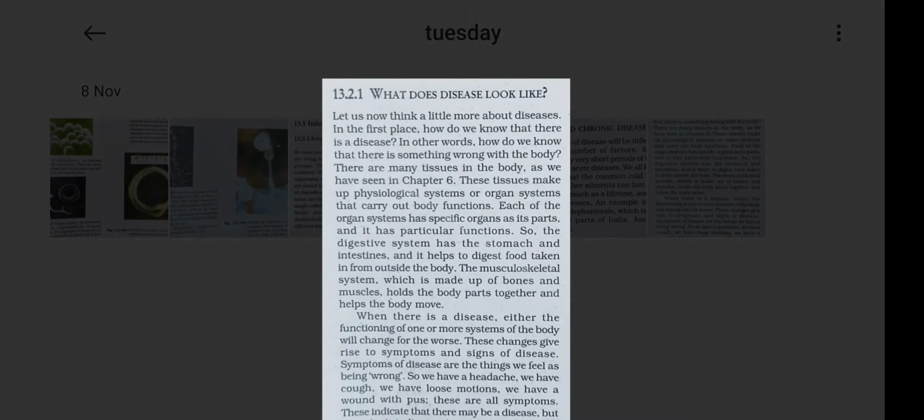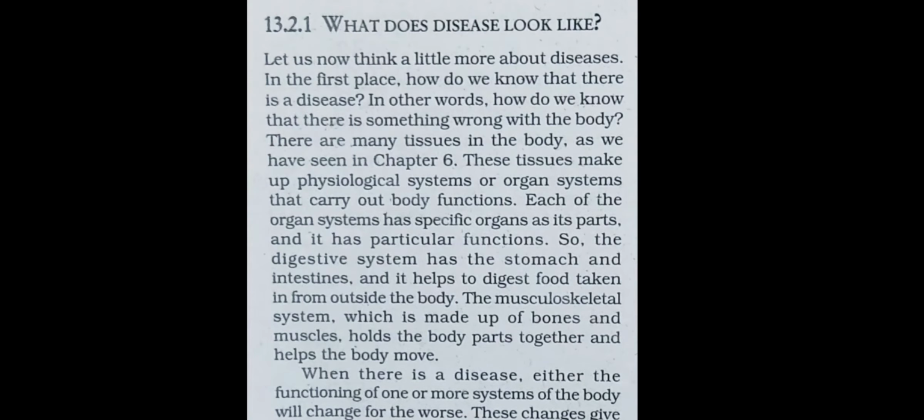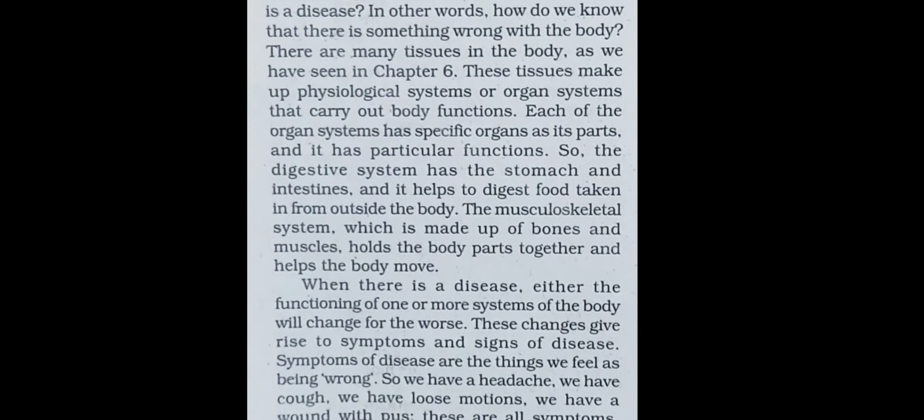Let us first think a little more about diseases. In the first place, how do we know that there is a disease? In other words, how do we know that there is something wrong with the body? There are many tissues in the body, as we studied in the previous section. These tissues make up physiological systems or organ systems that carry out different body functions. Each organ system has specific organs as its parts, like the digestive system has the stomach and so on.